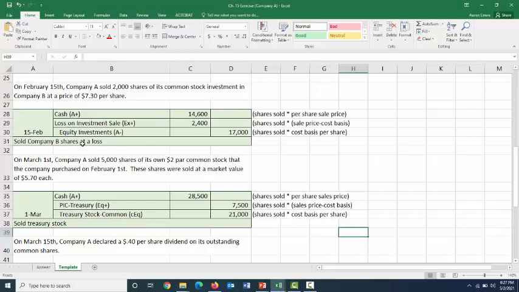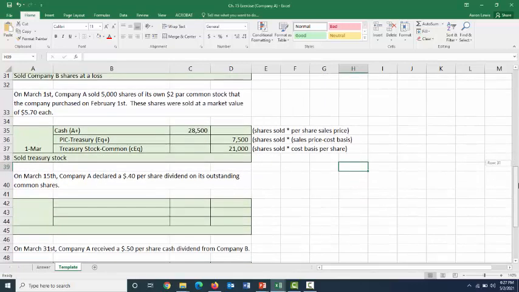So these two entries are pretty much exactly the same. I mean, our formulas are exactly the same on the side. The only thing that's the real big difference is the difference in value between your basis and the price that you're selling at for your equity investments gets recorded as a loss or a gain, while the difference between the price that you paid originally and what you're selling at for your own treasury stock gets recorded as PIC treasury.